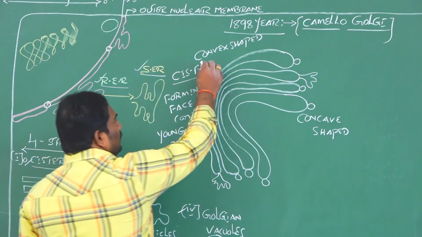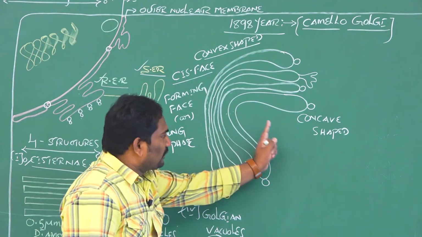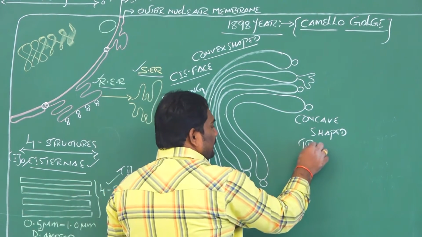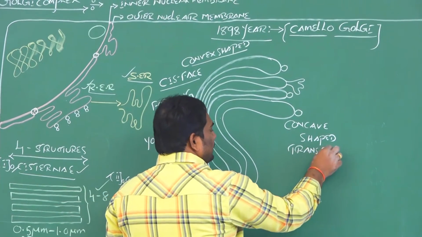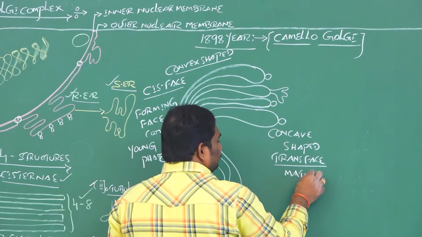And opposite to the convex shape is the concave shape, which is also called the trans phase or mature phase.